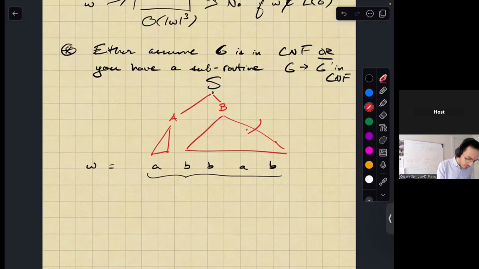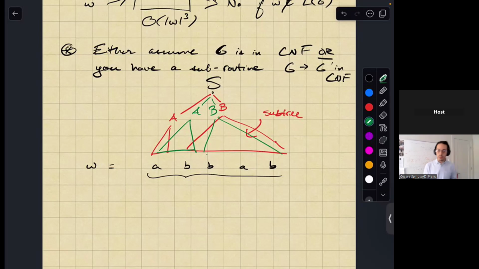So that's one possibility. Another possibility is, maybe you derived a variable A which creates a subtree that gives you AB, and the other variable B allows you to derive this other subtree, right?